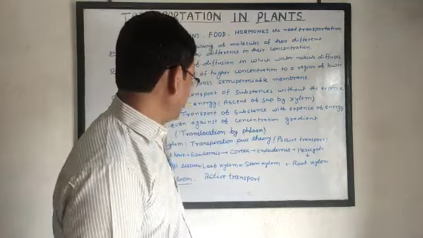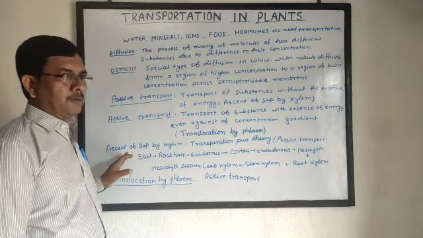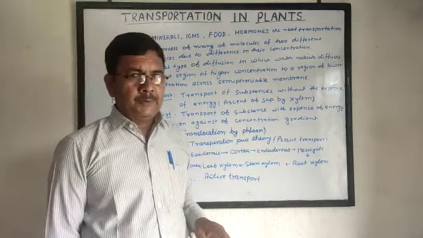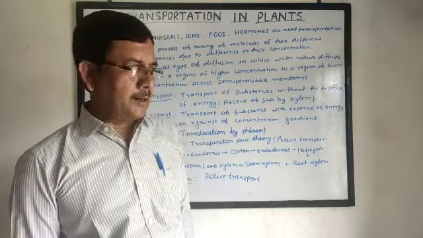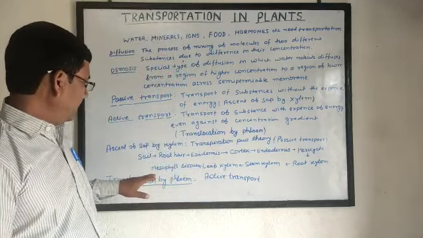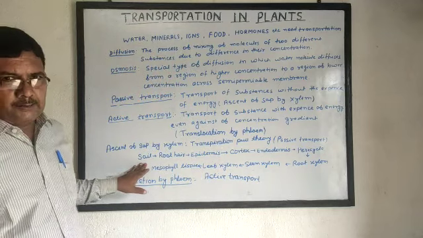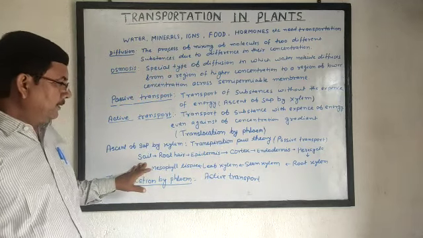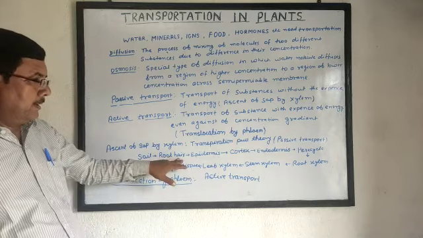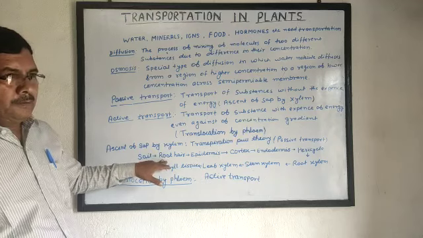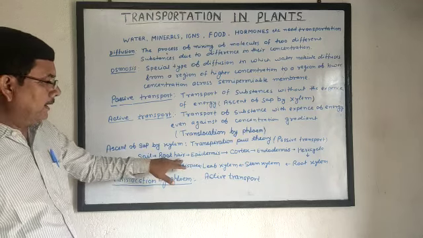Water and minerals are transported from root to leaf. That means minerals dissolved in water are called sap, and sap is transported from root to leaf. How these substances are transported, we study in detail. First of all, water and minerals dissolved in water from soil diffuse into the root hair. Root hair is present in soil in contact with water. The minerals dissolved in water diffuse into the root hair.